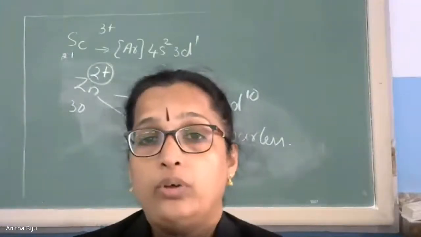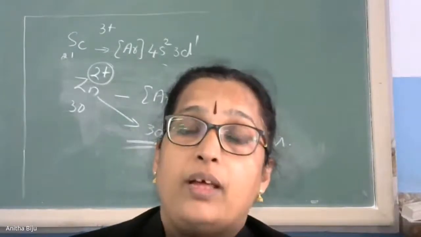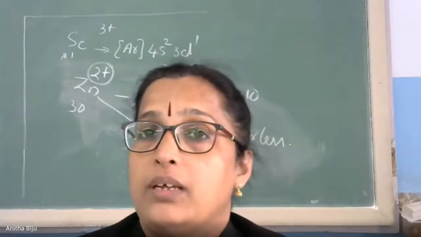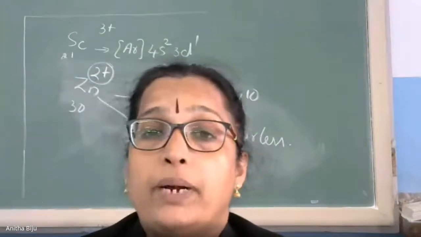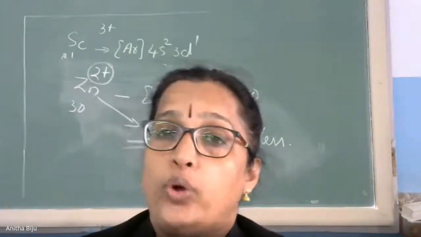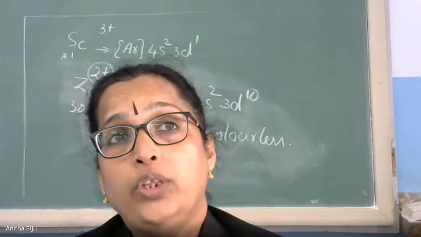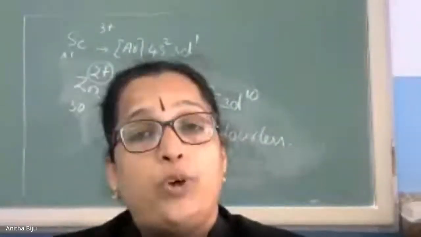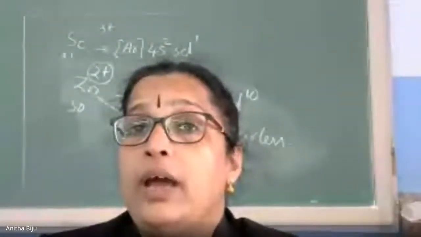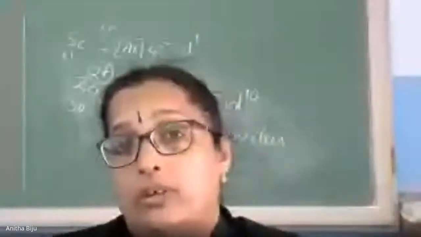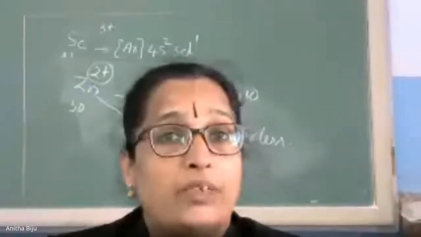So what is the reason why they are capable of functioning as catalysts? One simple reason is their multiple oxidation states. What do we mean by multiple oxidation states? They are capable of showing variable oxidation states. Then what is the benefit? You know the function of the catalyst. Exactly, a catalyst is capable of providing surface area for the reactant to form a complex very easily, and this complex breaks into product. This is the mechanism of the process that takes place when we use a catalyst in a reaction.